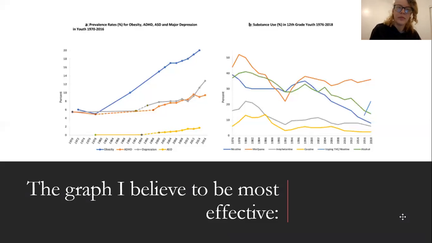So these were the charts I picked that are the most effective. Both charts identify psychological disorders and substance abuse disorders. They start from 1970 to 2016 and 1976 to 2018.